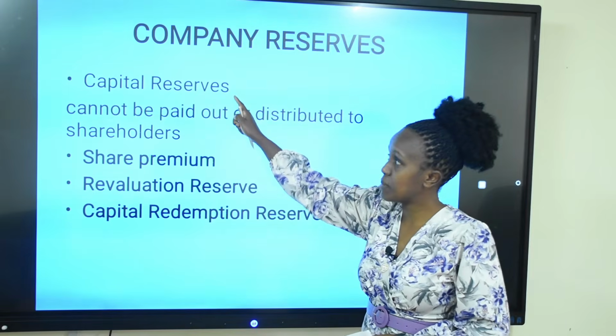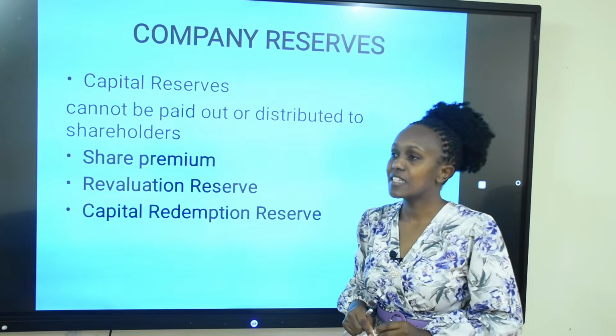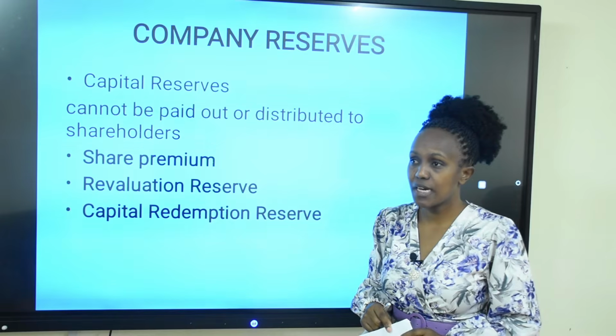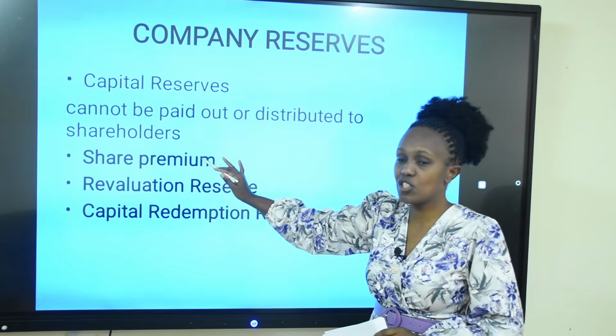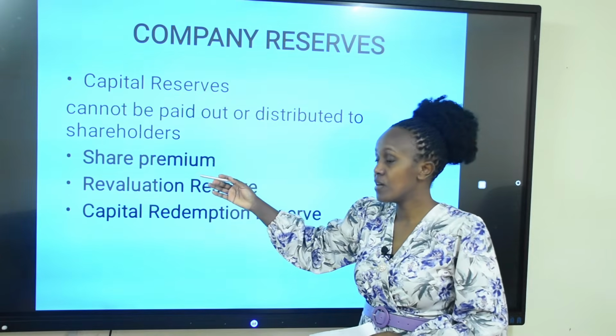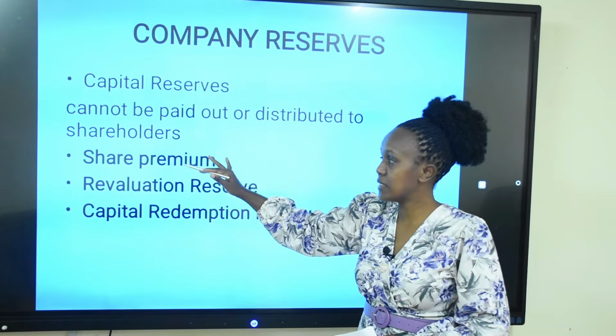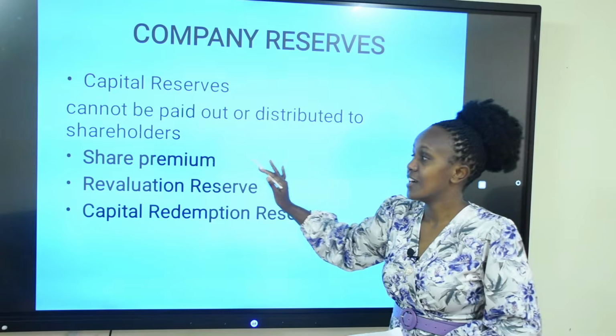You have what you call capital reserves. These cannot be distributed to shareholders. One of them is what we have called the share premium, where shares have been issued at more than their par value, resulting in a premium that is kept in the share premium account.